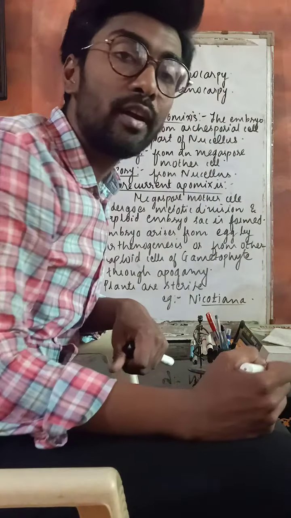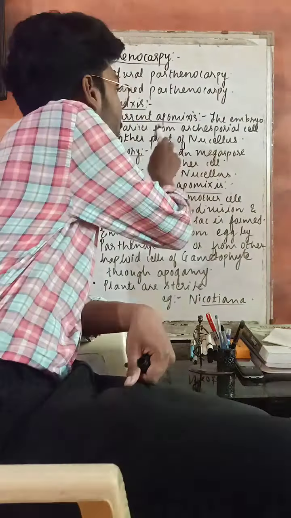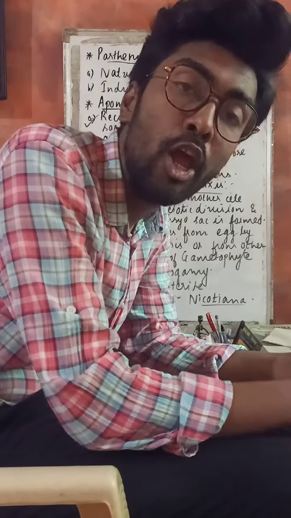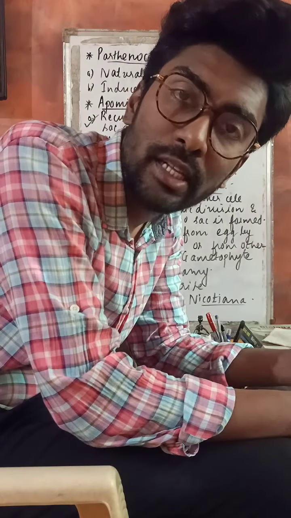What happens in recurrent apomixis is that the embryo sac arises from the archesporial cell or the other part of the nucellus, right? So the embryo sac formation is going to take place, but from what? It is either going to take place from an archesporial cell or any other part of the nucellus. We all know archesporial cells. They are the cells which are present at the hypodermal layer of the ovule, right?